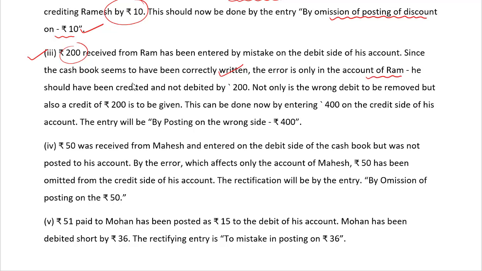He should have been credited and not debited by 200. Not only is the wrong debit to be removed, but a credit of 200 is also to be given. So 200 plus 200 is 400. The entry will be by posting on the wrong side, that is 400.